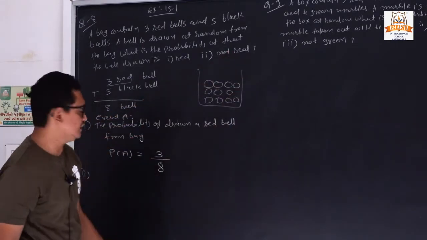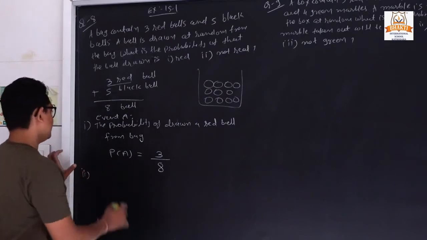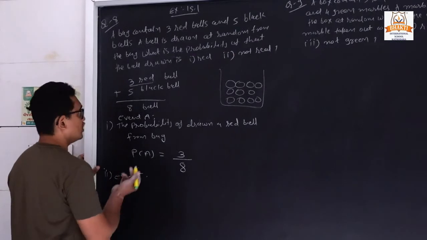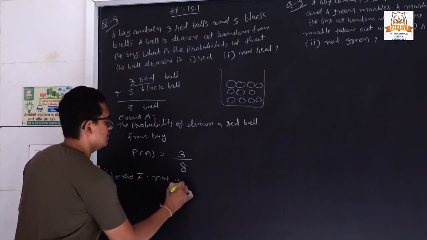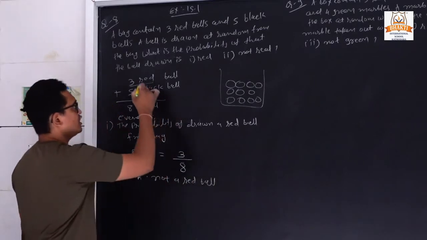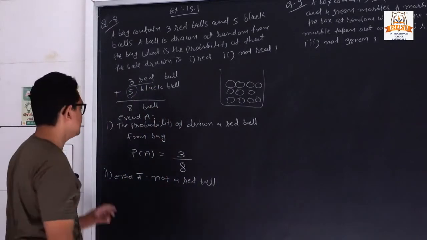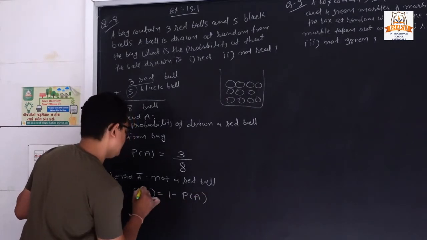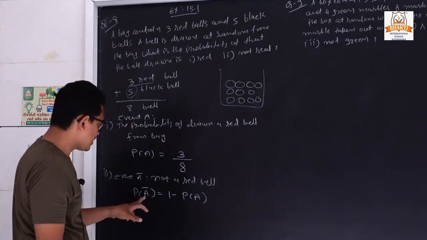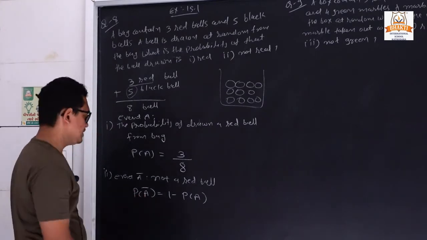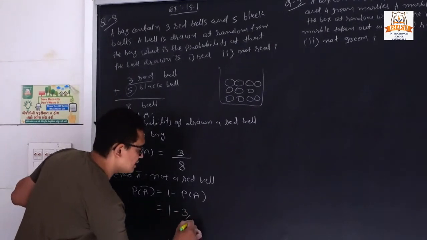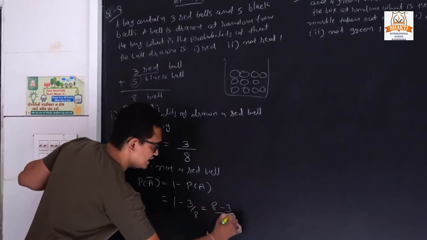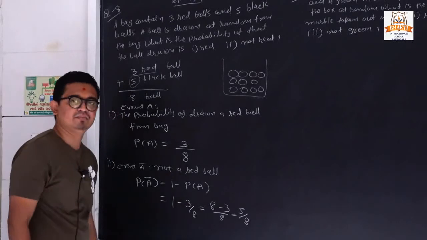Now second, not a red. So it is a complementary of that. Clear? So we can write event A bar means not a red ball. So not a red means what? Black ball only. So we can write P of A bar is equal to 1 minus P of A. Clear? Because not a red means it is always a black ball. So 1 minus 3 by 8. So 8 is our LCM. So 8 ones are 8 minus 3 upon 8. So the answer is 5 by 8.